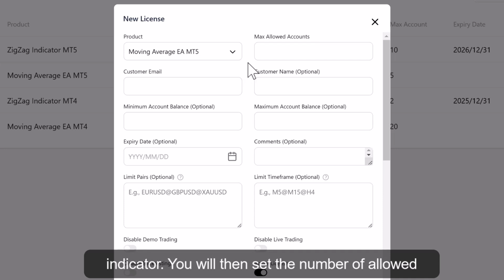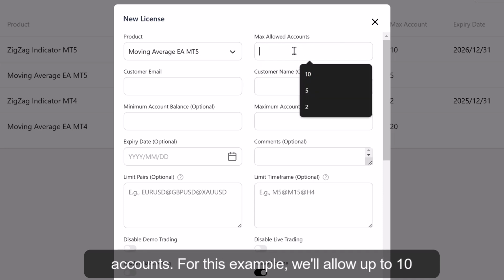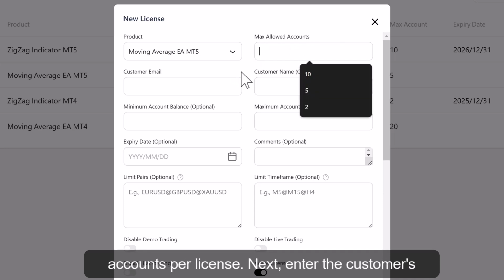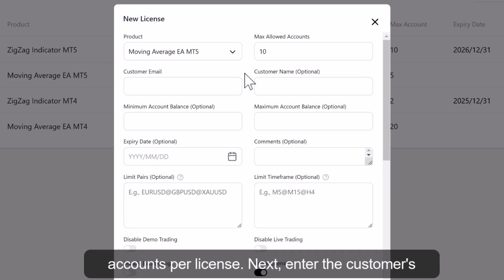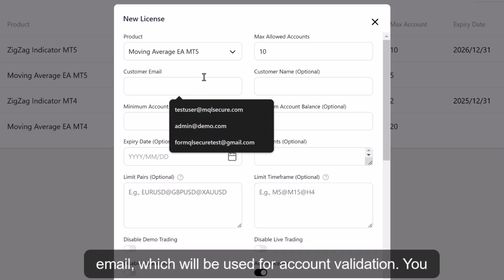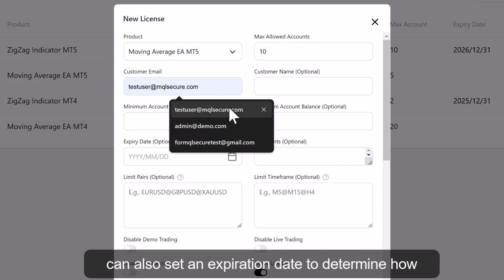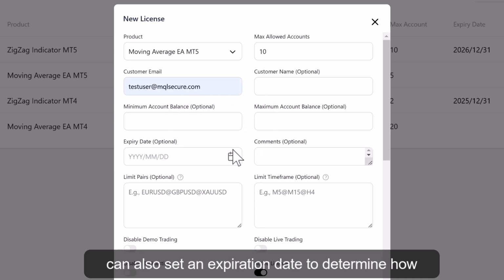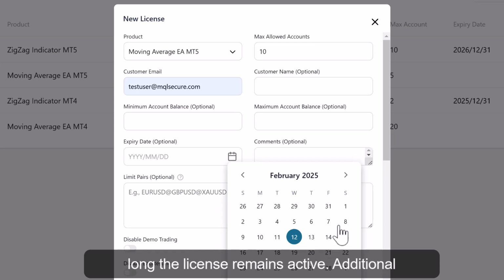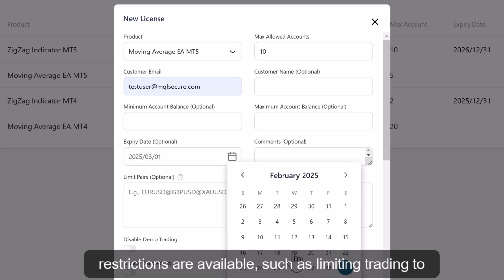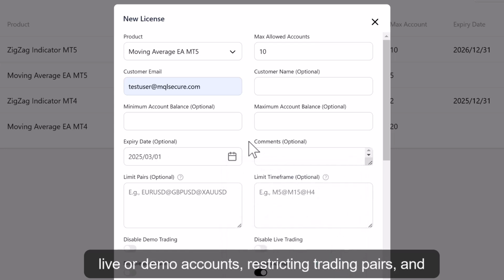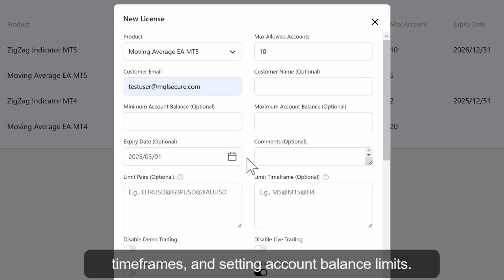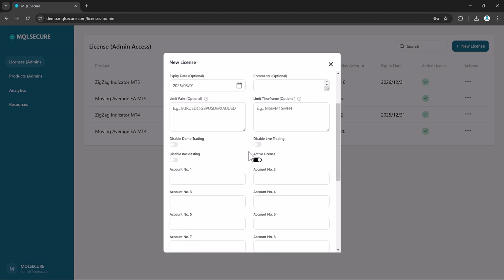You will then set the number of allowed accounts. For this example, we'll allow up to 10 accounts per license. Next, enter the customer's email, which will be used for account validation. You can also set an expiration date to determine how long the license remains active. Additional restrictions are available, such as limiting trading to live or demo accounts, restricting trading pairs and timeframes, and setting account balance limits.